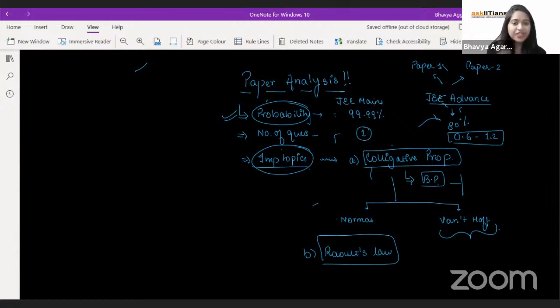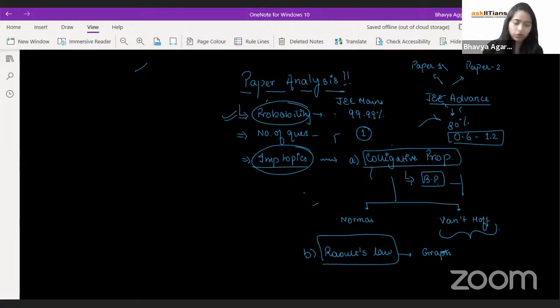Now, if you talk about JEE, you have seen Raoult's law is comparatively very easy. So if JEE has to create a question from it, majorly the question is either graph based, because that gives us confusion. We do not know very strongly how to read the graph of Raoult's law.